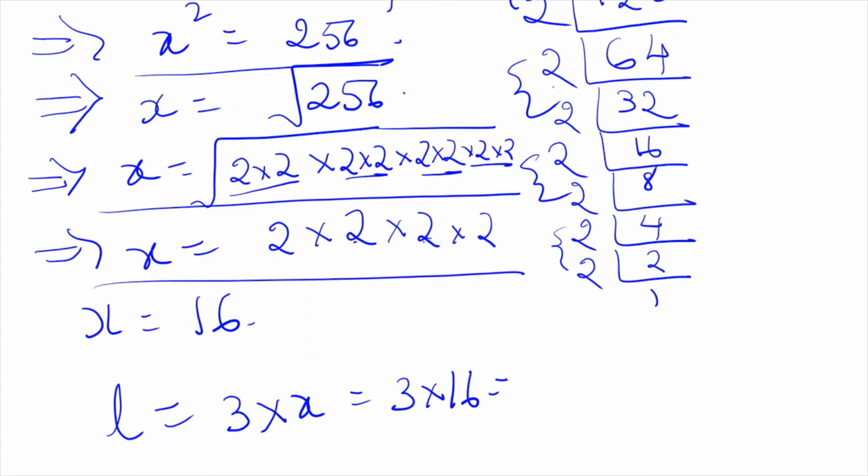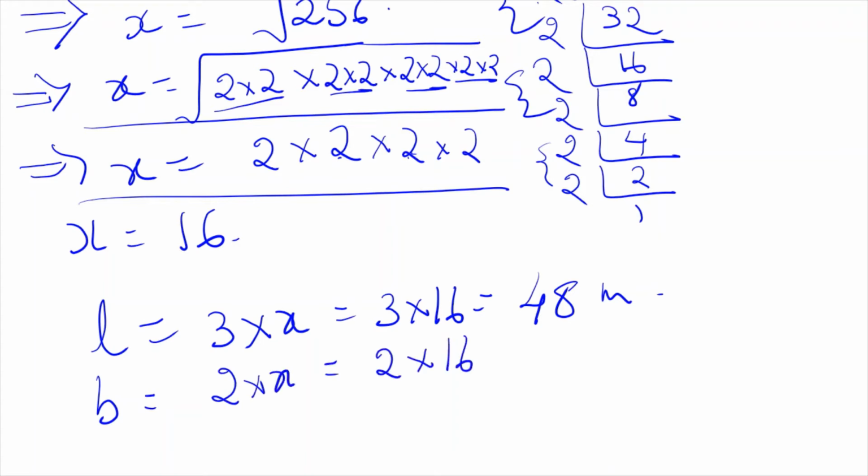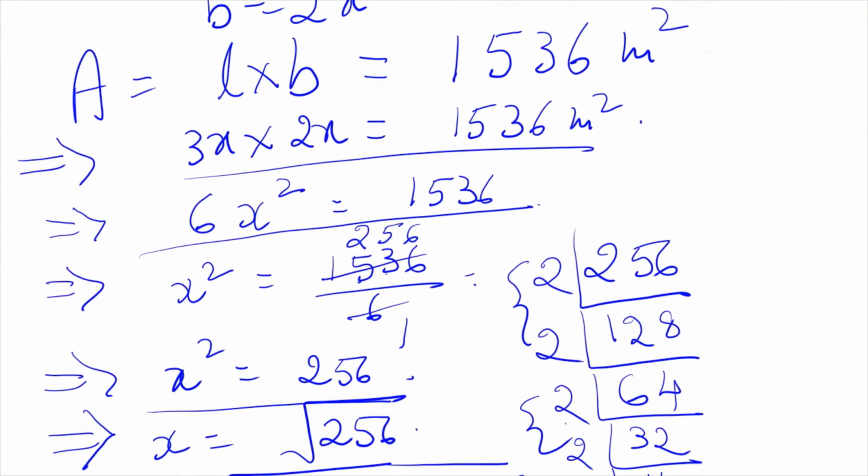So how much did we get? x as 16. So our length will be 3 into x, that is 3 into 16. 16 3s are 48 meter. And breadth is again 2x, so 2 into x, that is 2 into 16, that is 32 meter. Till here you copy, then we have to find the perimeter, then the cost of fencing. So till here you people copy first, then I will proceed.